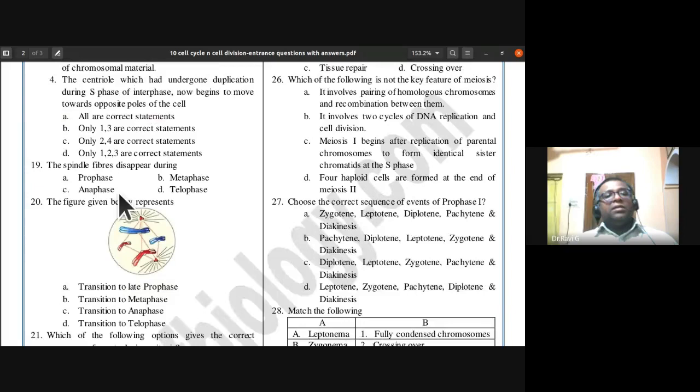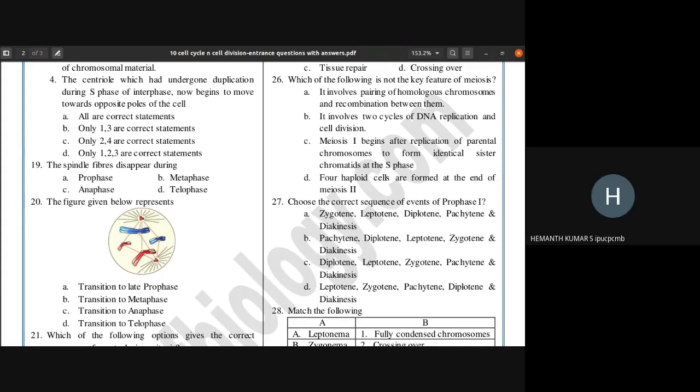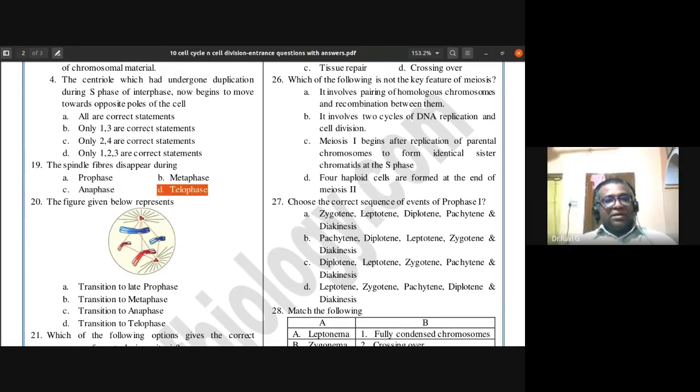Okay. During which stage do the spindle fibers disappear? Is it prophase, metaphase, anaphase, or telophase? Telophase. The answer is telophase. The spindle fibers disappear during the telophase stage.